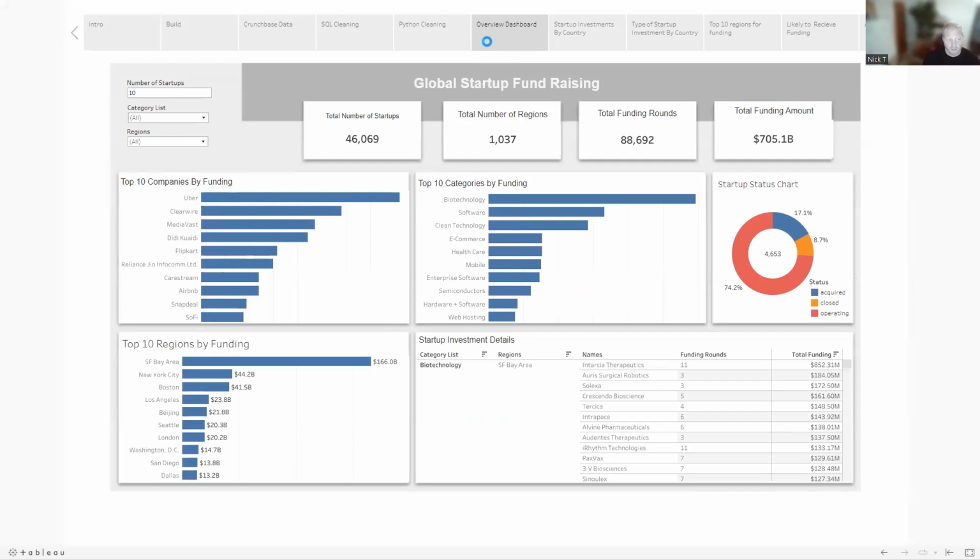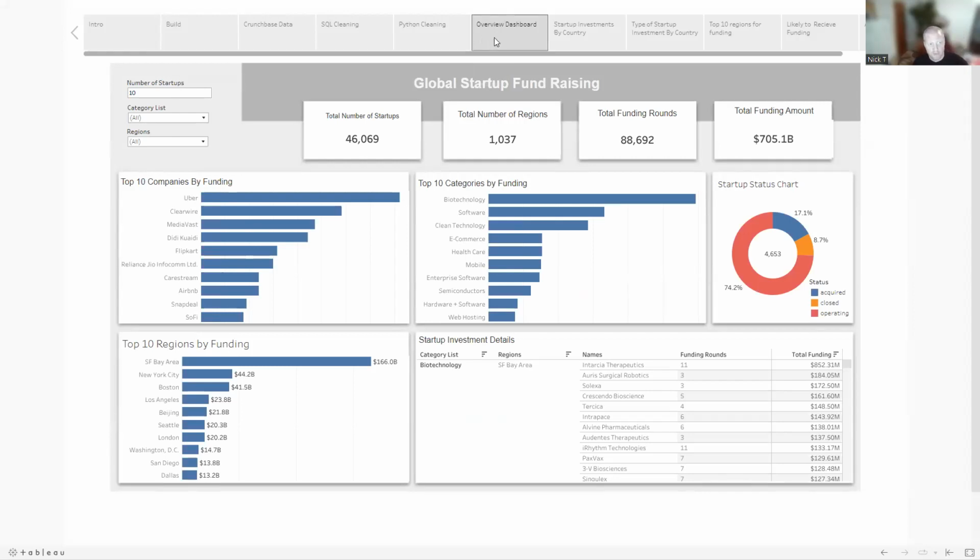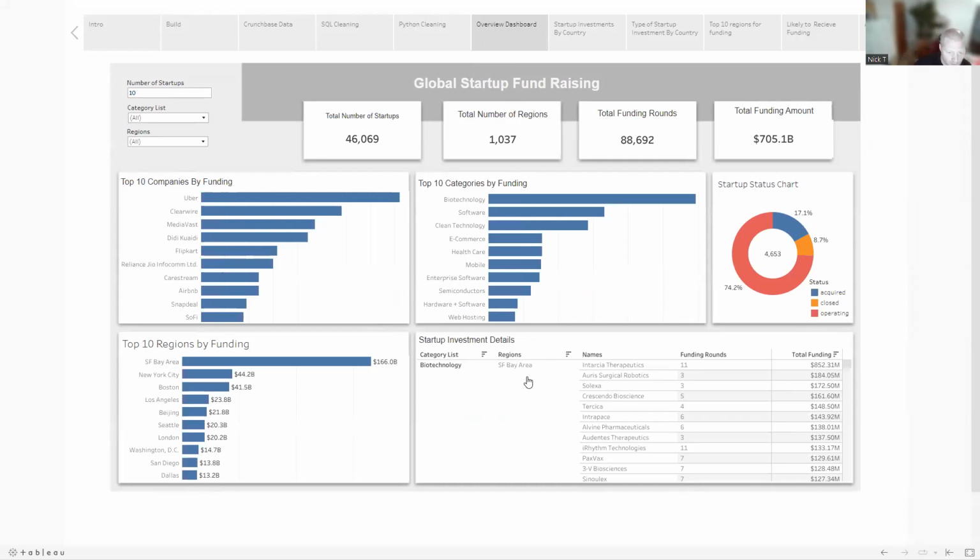In Tableau, I created a dashboard. And on this overview dashboard, you can see that we've analyzed a total of 46,069 startups, the total number of regions being 1,037, the total funding rounds being 88,692, for a total funding amount of 705 billion. On this dashboard, you can see the top 10 companies by funding, by category, by region, as well as when you come down to the bottom right-hand corner, you can see that the category of biotechnology as well as the region of San Francisco are the largest as an overall category as well as in a region. And then it breaks down all the startups and their rounds as well as the amount of investing in each one of those regions.